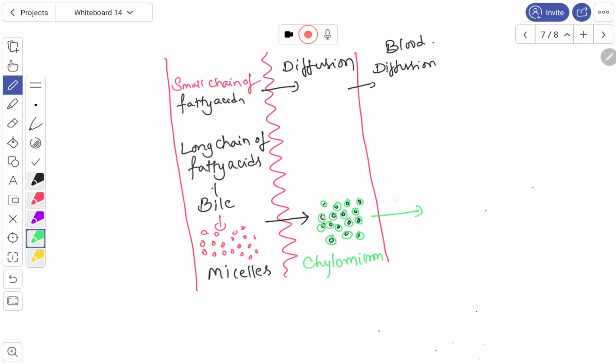Chylomicrons enter into the lacteals by a process called exocytosis. From the lacteal, they reach the subclavian vein.